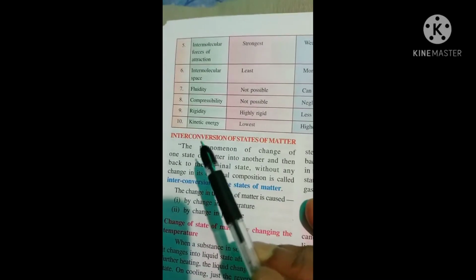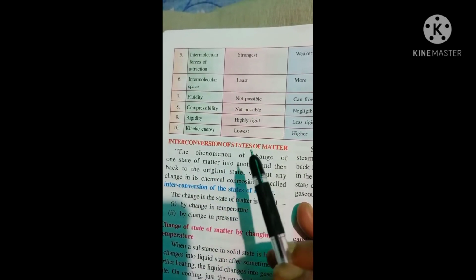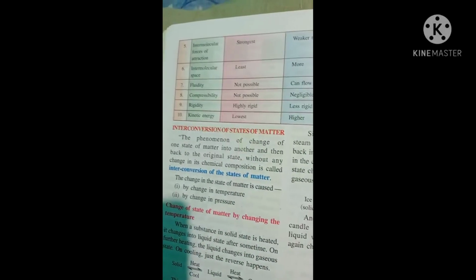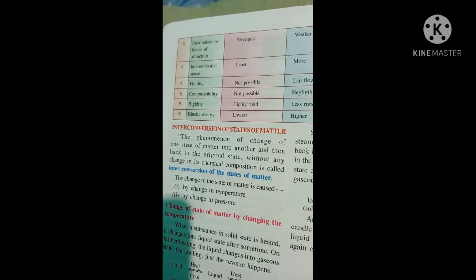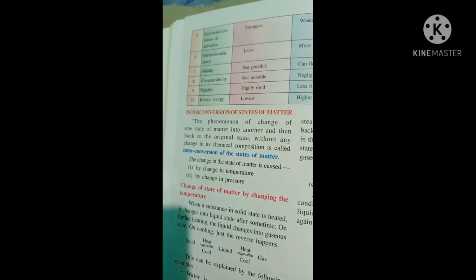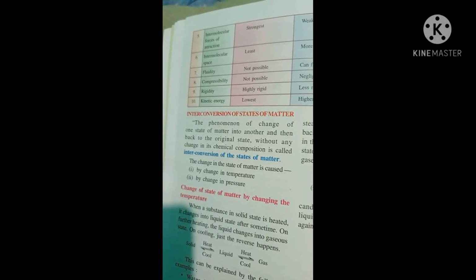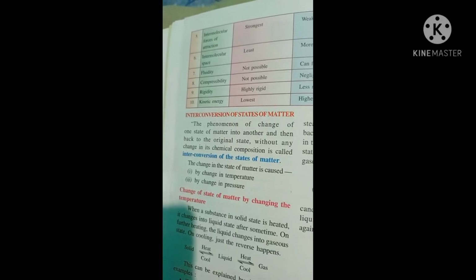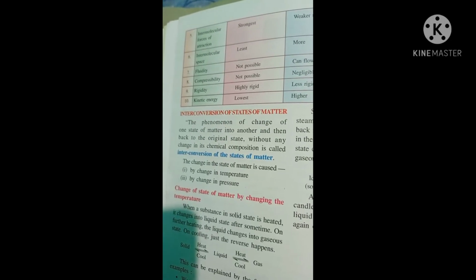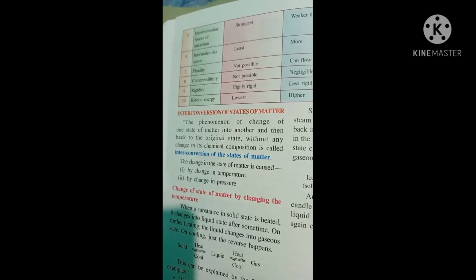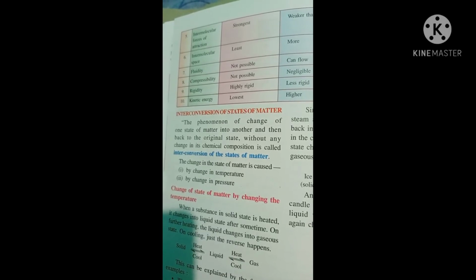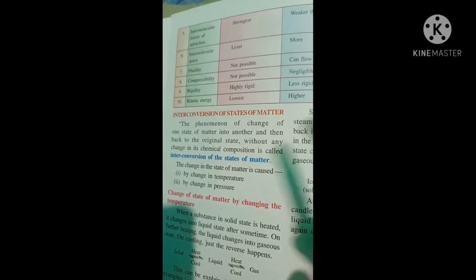Now, interconversion of state of matter means how matter changes from one state to another state, solid to liquid or liquid to gas or liquid to solid. This conversion of matter from one state to another state is called interconversion of state of matter.